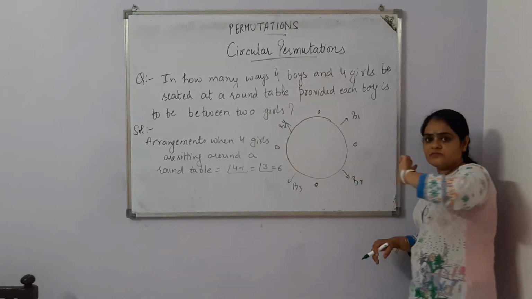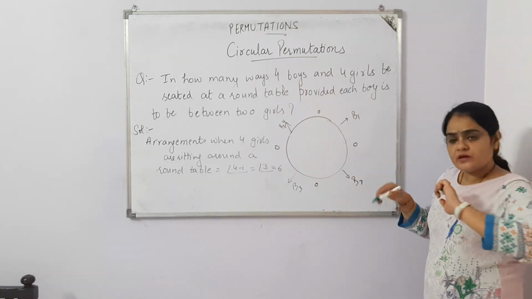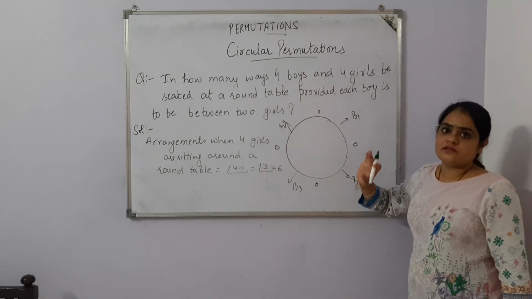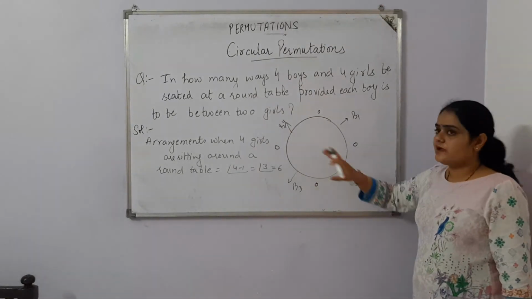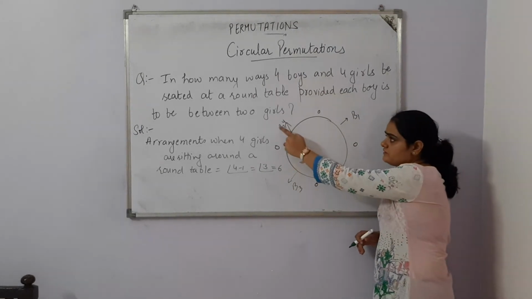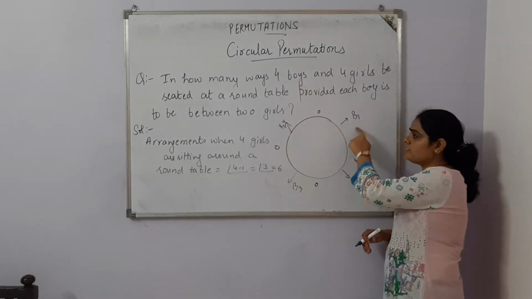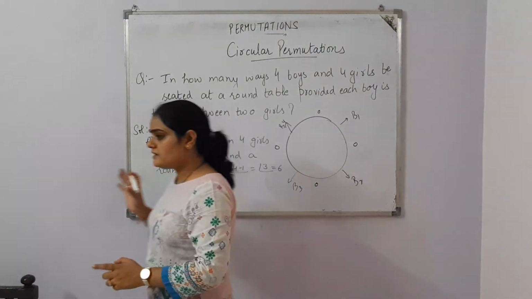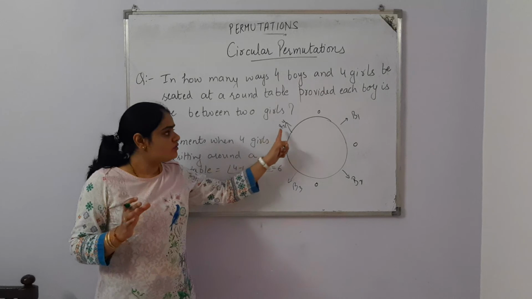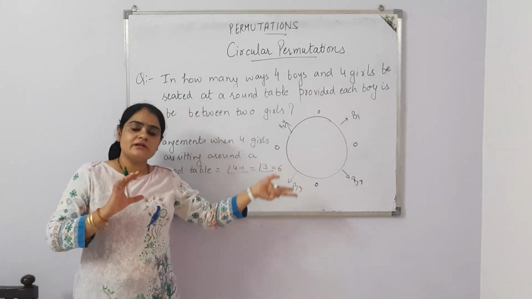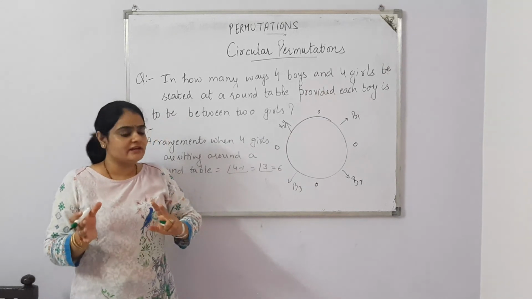The girls have been given the circular table arrangement. Now boys are sitting in the free places. There are total 4 boys, and B1 can sit here, B3 can sit here, B4 can sit here, B2 can sit here. So they can shuffle because their seats are fixed in between the girls. In these 4 seats, they are going to fill all the seats, but their sitting plans can shuffle.